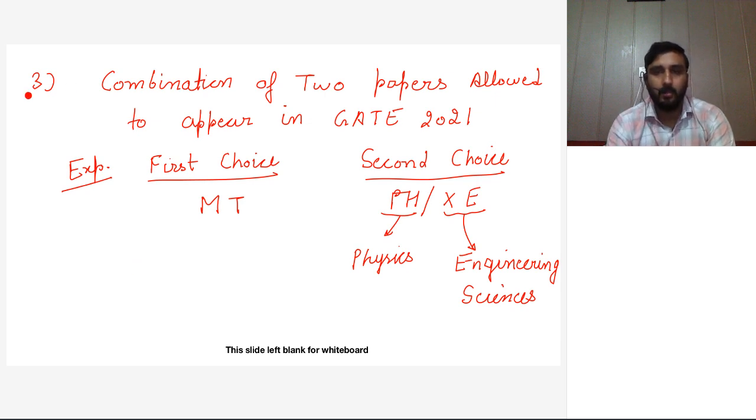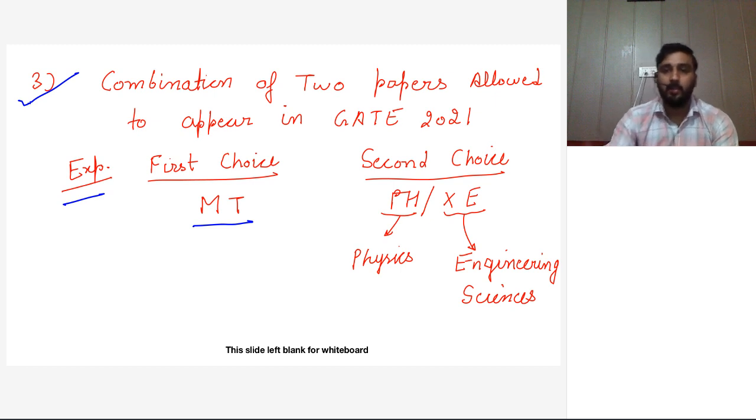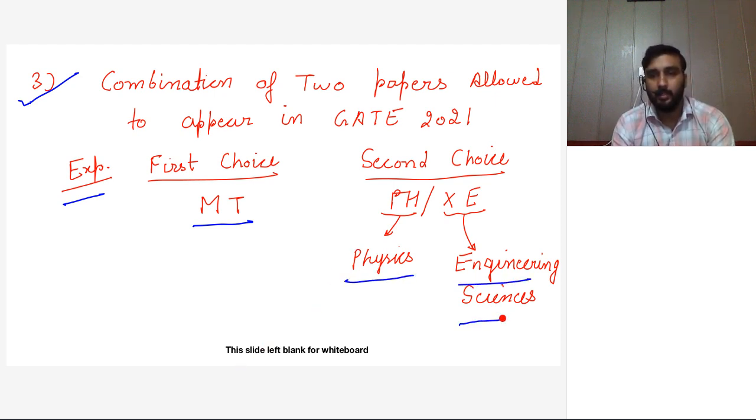The next change is that this year a student can give a combination of two papers. A combination of two papers is allowed in GATE 2021. For example, suppose you have taken metallurgical engineering MT as your first choice, MT आपने choose किया है first option. Those who have chosen MT as the first option can choose either physics or engineering sciences as the second paper.